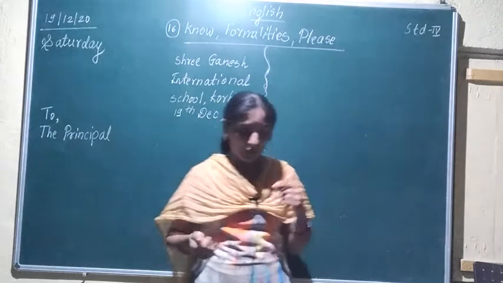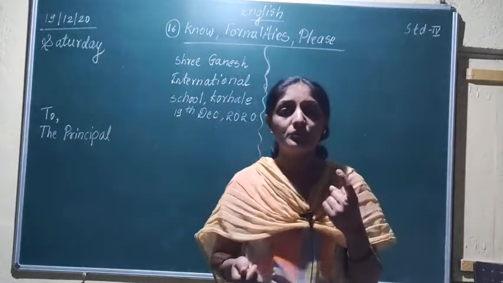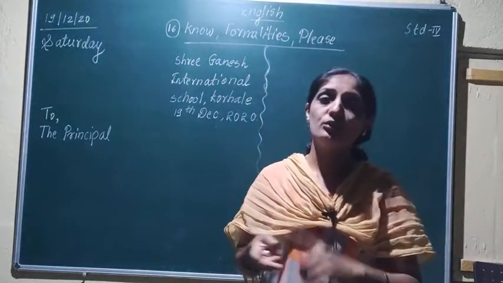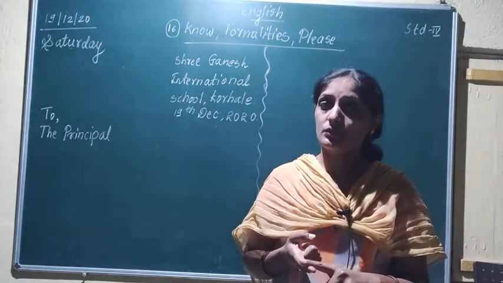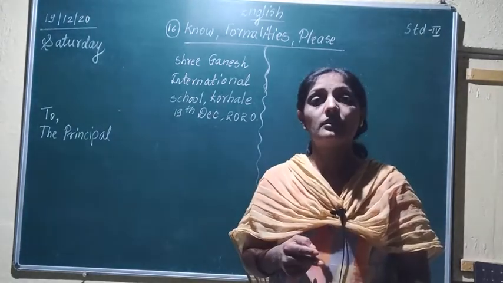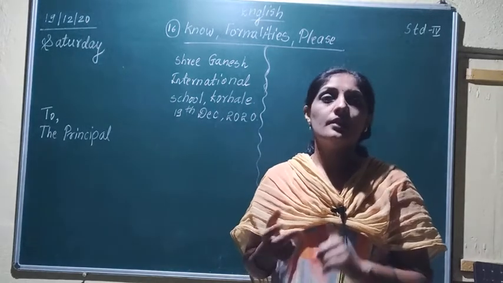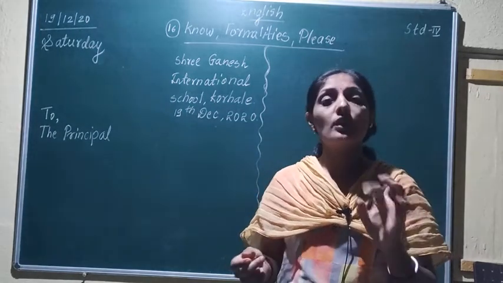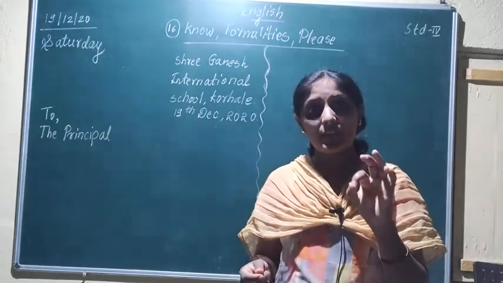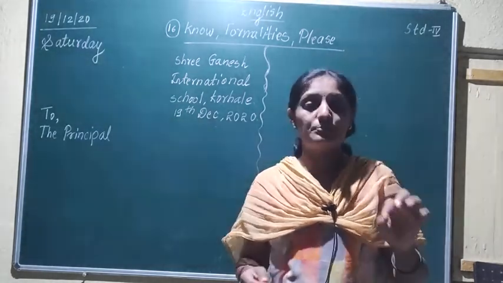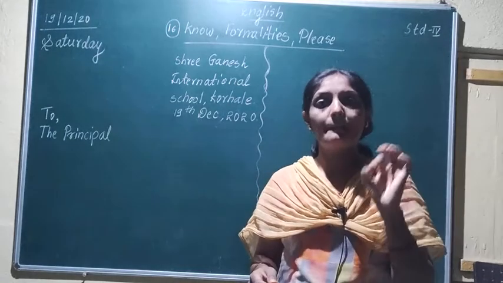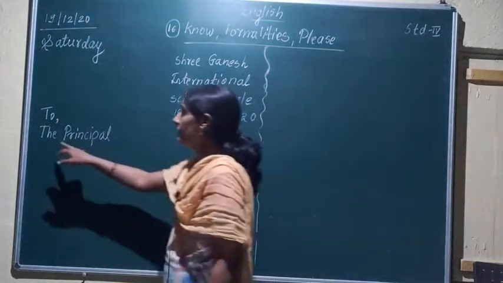Now this formal letter we are going to write to the principal of International School and Gurukul. Who is the principal of International School? Mr. Ramnath Pachore sir. Who is the principal of English Medium Gurukul? Mr. Pankaj Khadangre sir. We are not going to mention their names. Instead of that, we are going to write only to the principal. Okay, to the principal.